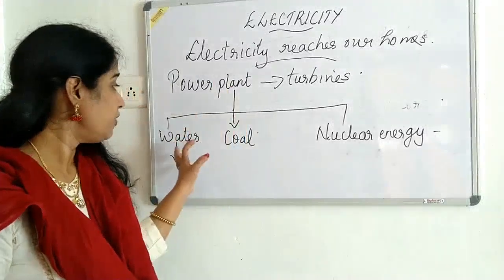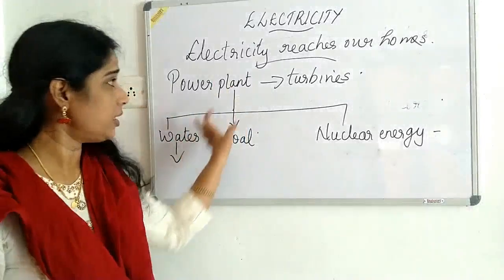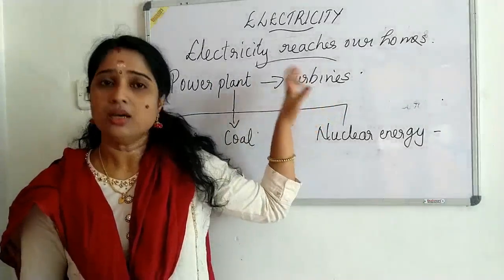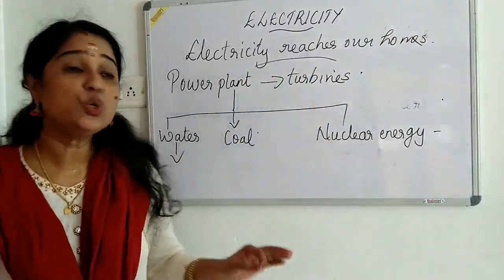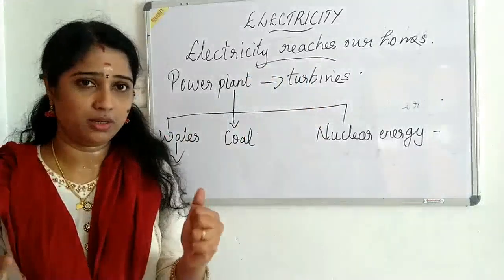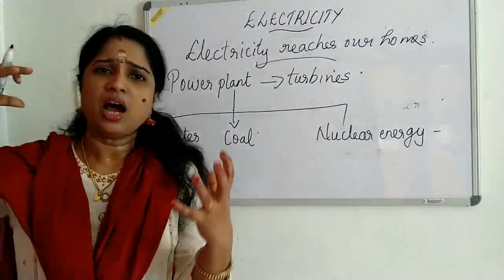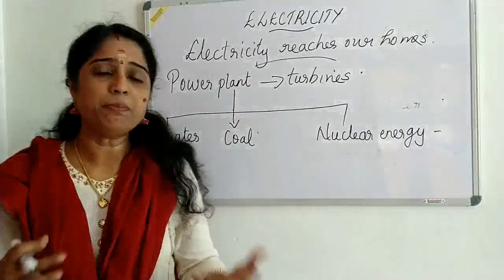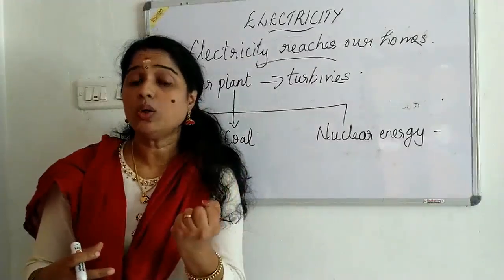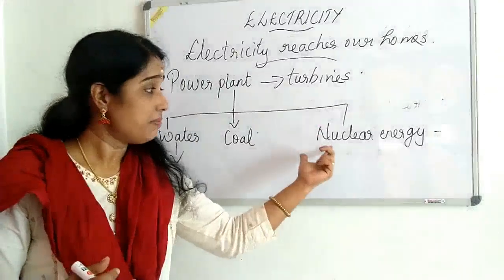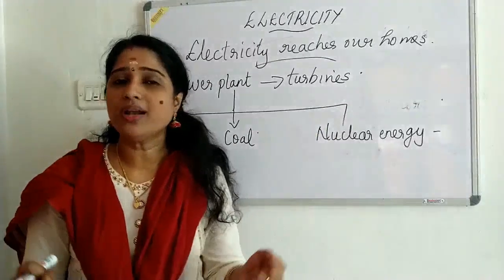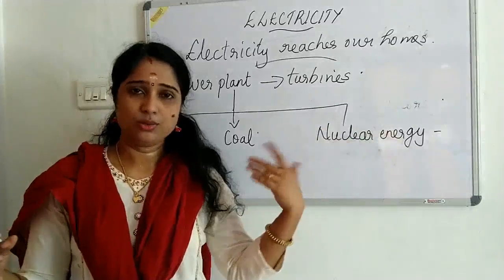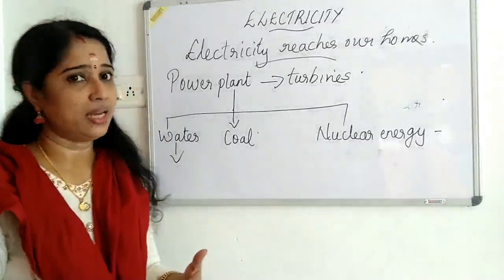Some power plants use the power of water to operate the turbine. Some power plants use what? The power of water, not one or two cups of water. High power of water is needed. In some power plants, they use coal. In some power plants, they use nuclear energy. Nuclear fission and all. About this, you will study in detail in your higher classes.